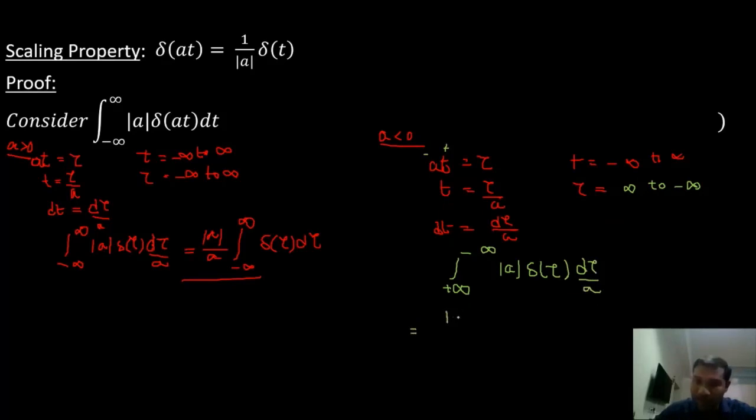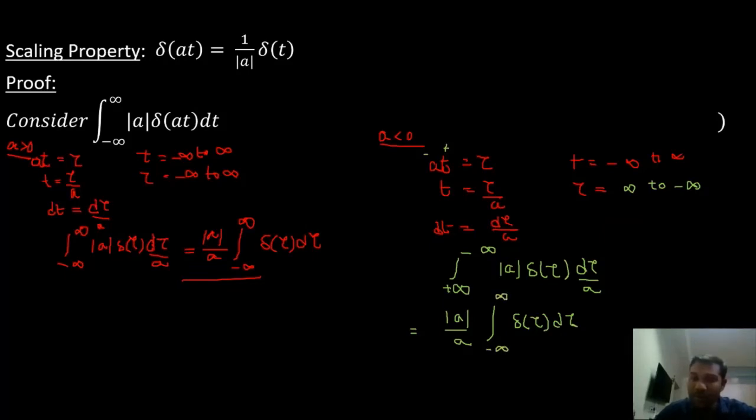I'll get mod a outside because it's a constant, and I'll divide by a because that is also a constant, and here I'm left with delta of tau d tau. The limits are plus infinity to minus infinity.